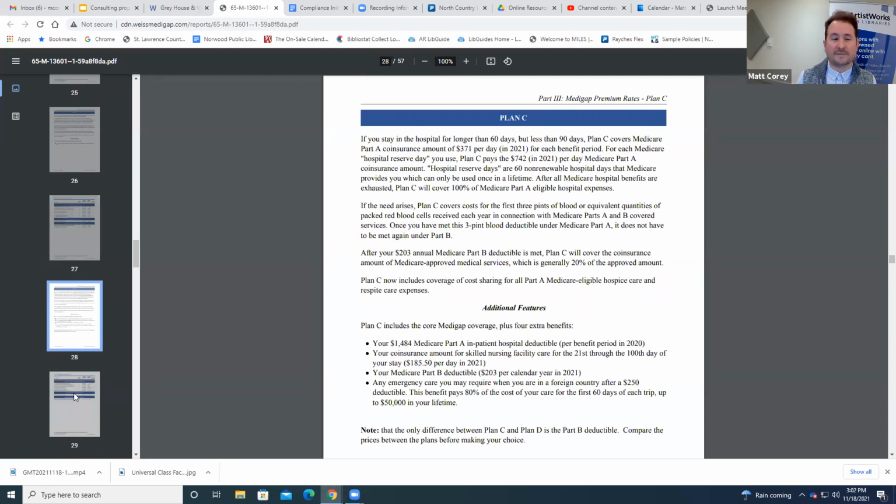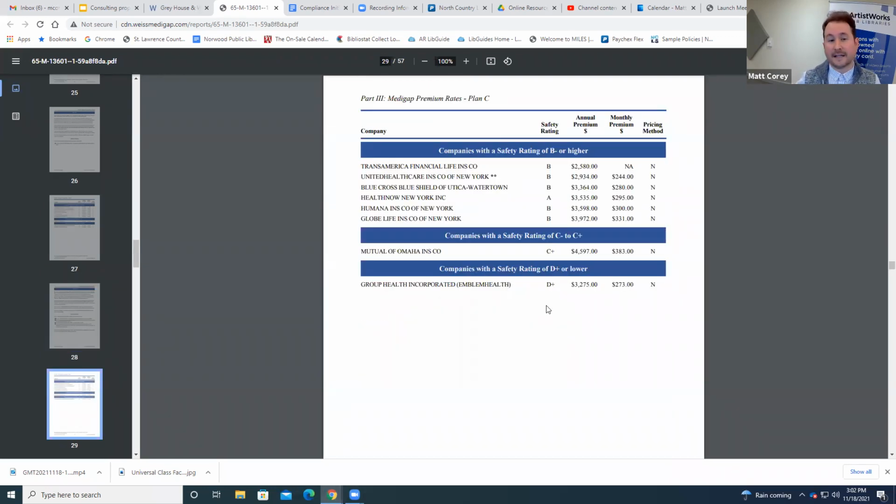I'm not going to pretend to be an expert with this by any means, but again, certainly there's an opportunity for patrons who are curious about Medigap coverage or who are currently seeking it to save a lot of money here.